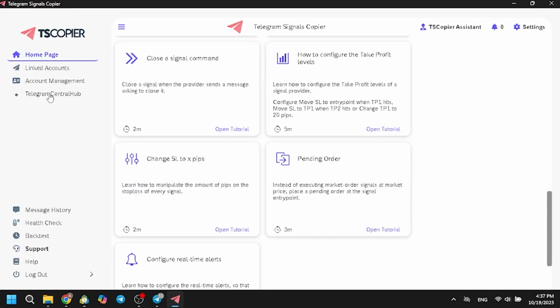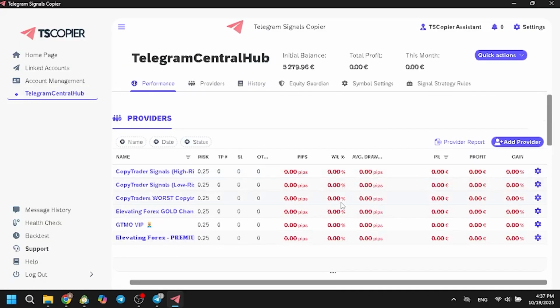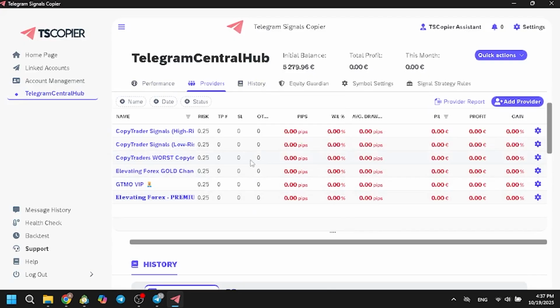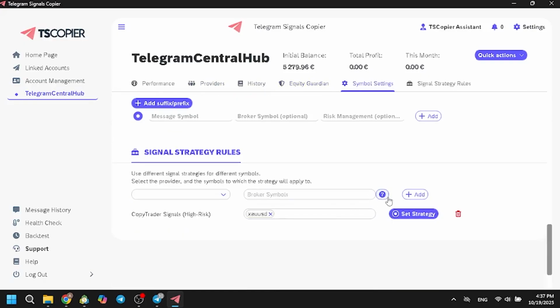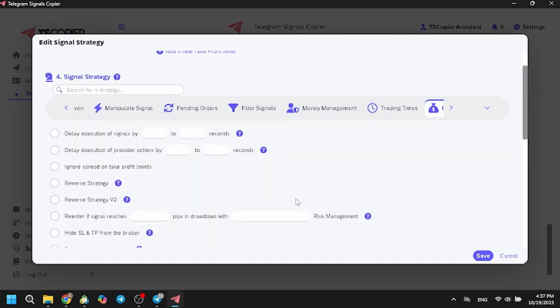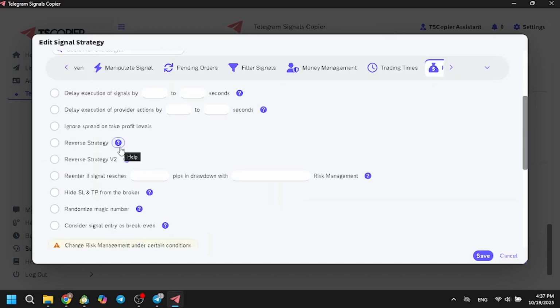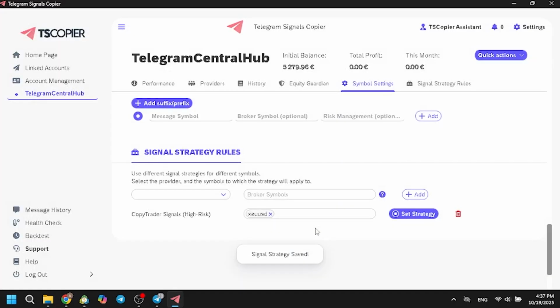If we go back to the account management and our account, these are all the groups that I am in, or at least I have registered. And if we scroll down, we can add certain groups, certain pairs, and set a strategy. For instance, if we go to the pro section right here, we can do two types of reversals. The explanations are here. That way we can turn the red symbols into the green ones. Anyway, I will update all of these numbers in the post section of my YouTube channel, and I will link that in the pinned comment somewhere.